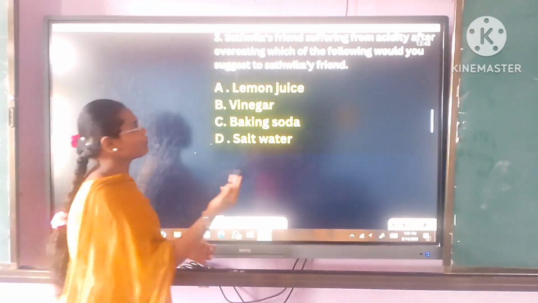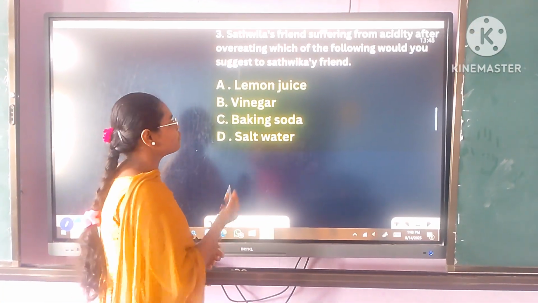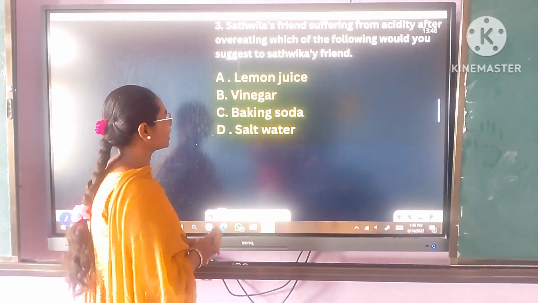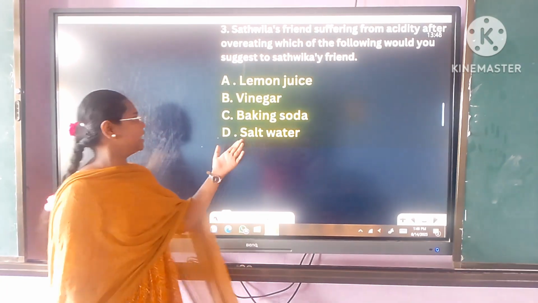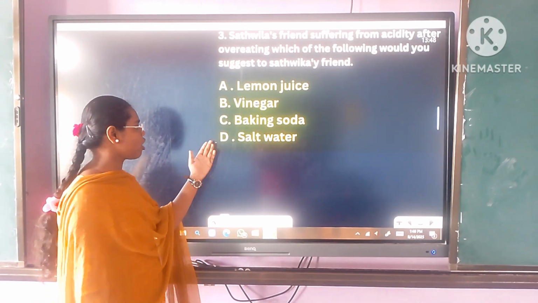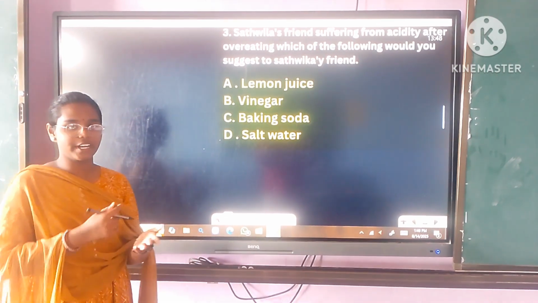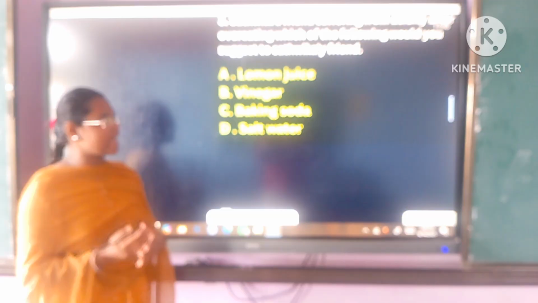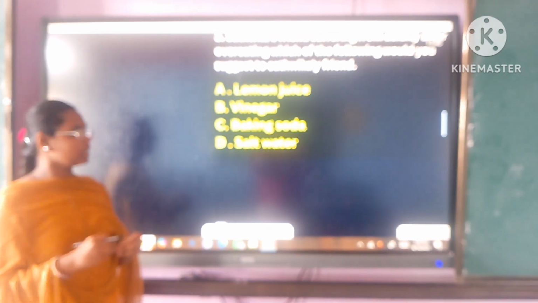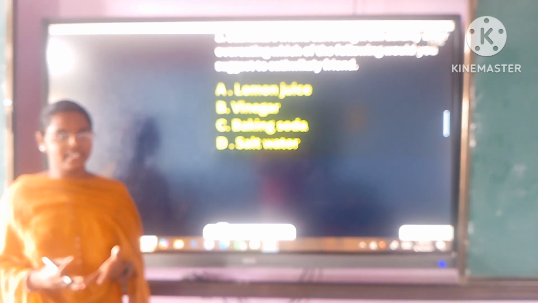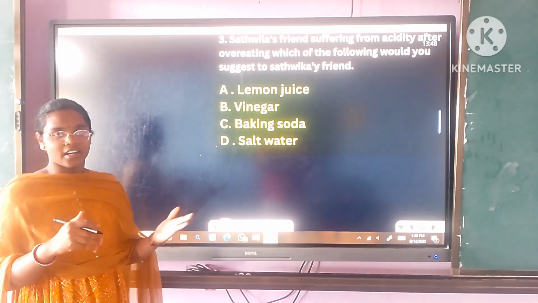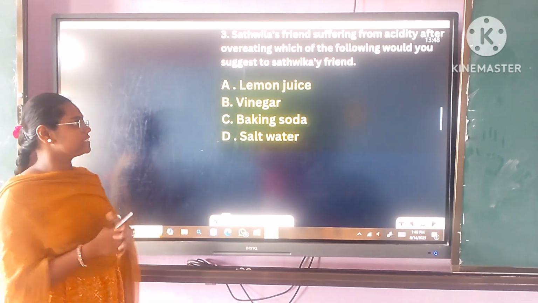Satvika's friend is suffering from acidity after overeating. Which of the following would you suggest to Satvika's friend? Option A, lemon juice. Option B, vinegar. Option C, baking soda. Option D, salt water. In the stomach, HCl is released, so that's why Satvika's friend is feeling acidity in the stomach.